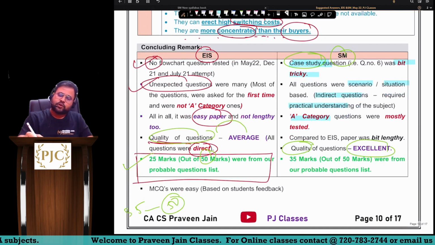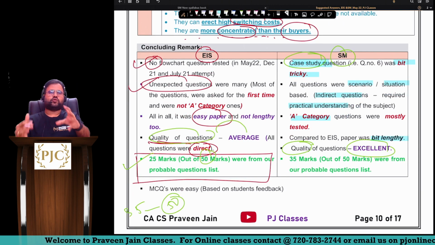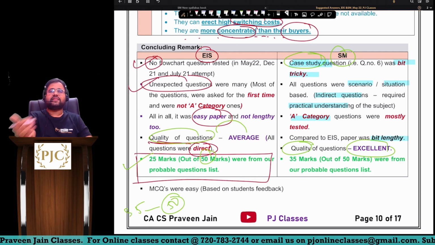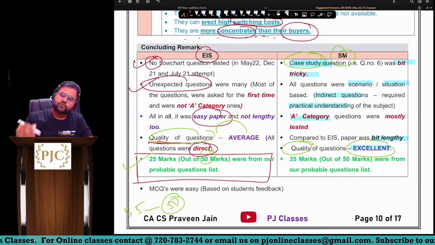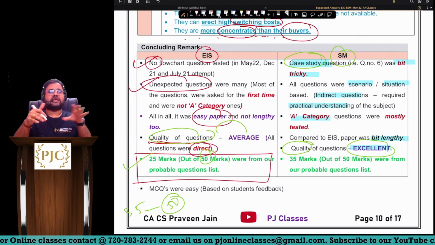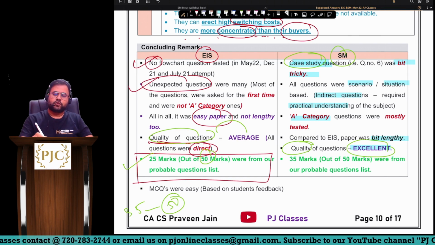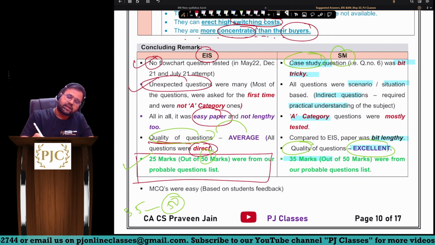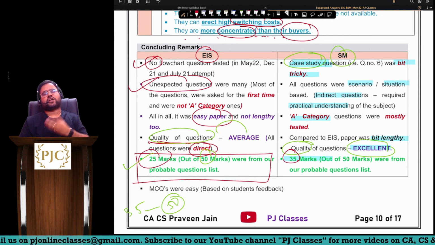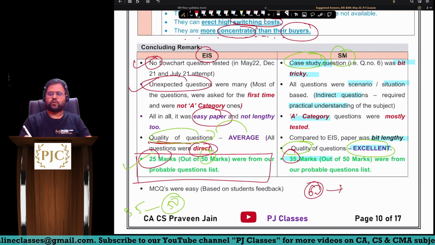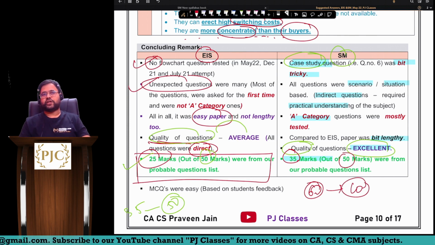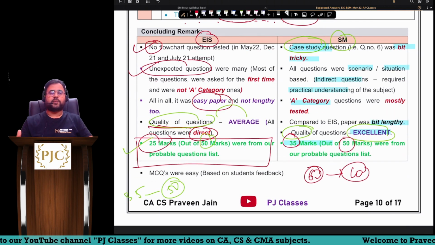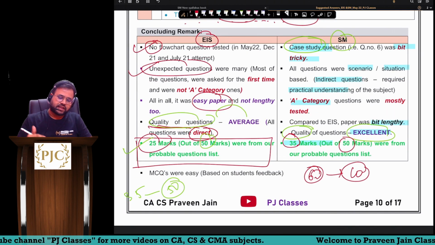Compared to EIS, the paper was a bit lengthy. You can see there are too many points you have to write for securing the marks, so it was a bit lengthy compared to EIS, sir. Quality of questions is excellent, and when you compare this SM part with our probable questions, you will find that 35 marks matched exactly. So there 35, here 25, so we are talking about 60 marks out of your 100 marks, including choice, which was a decent thing. If at all a student has gone through those probable questions, you should have cracked this exam very easily.